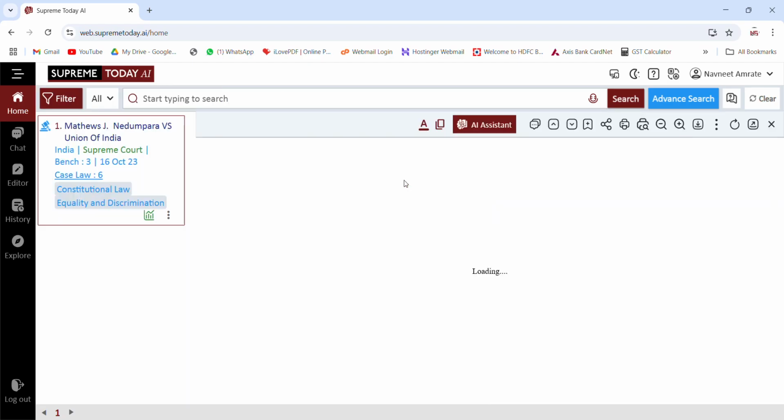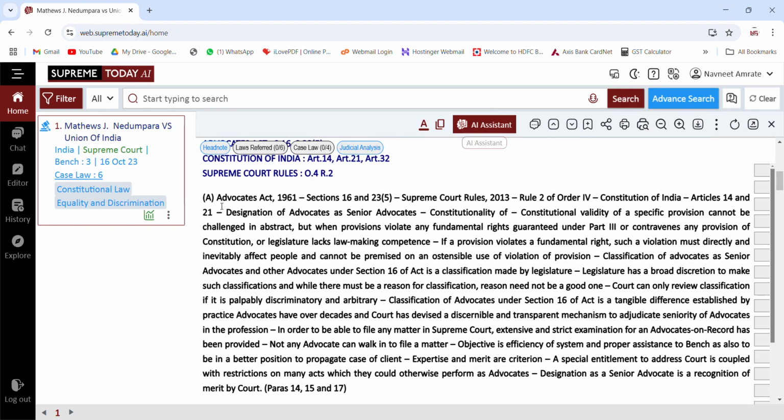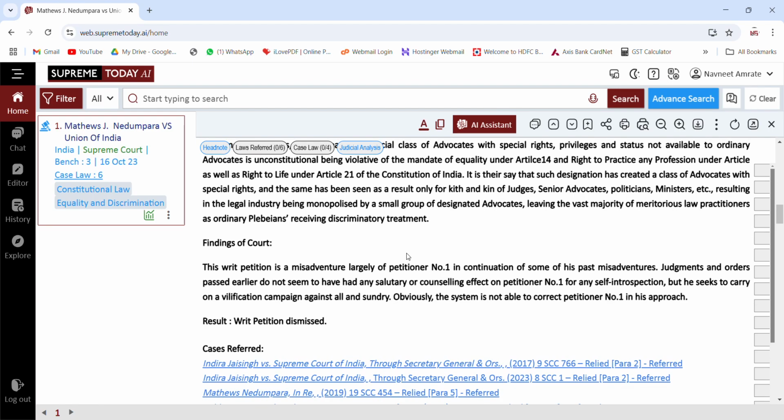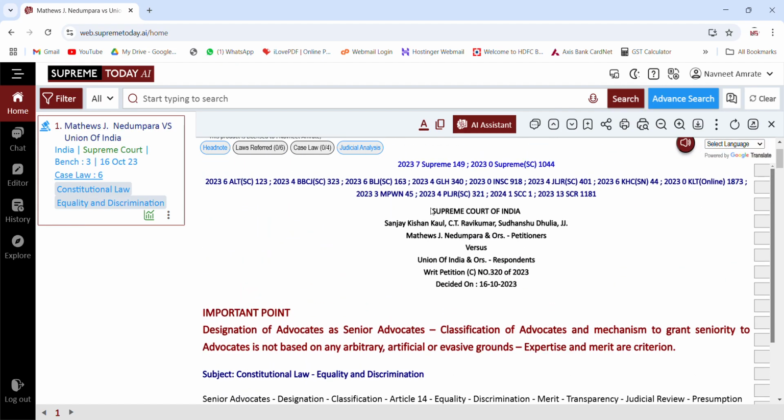Again you can open this judgment, and here also you can try all other options, like you can use AI assistance instead of reading the entire judgment, or after reading the head note you want to clarify a few things, so you can use AI assistance. Now this case is about the senior advocate issue in Supreme Court.